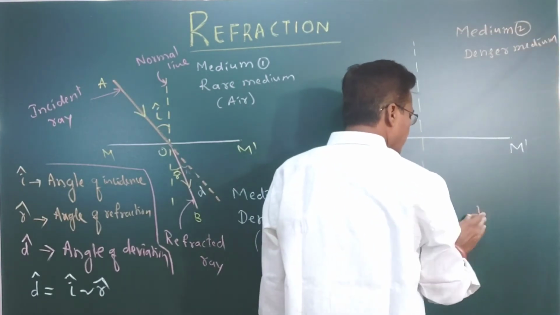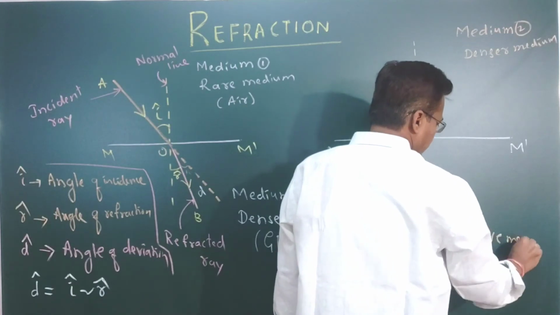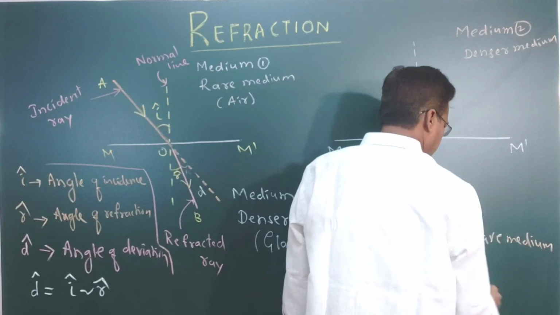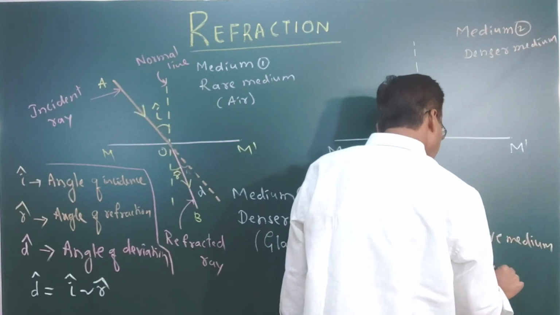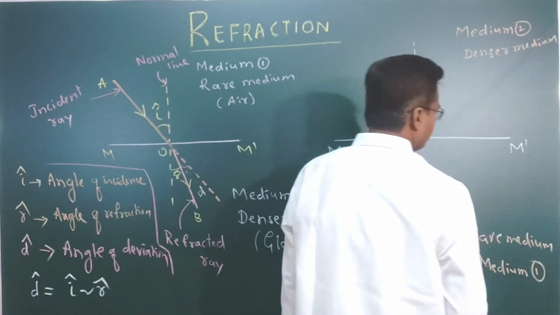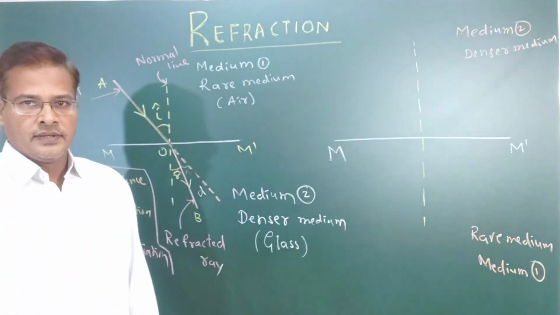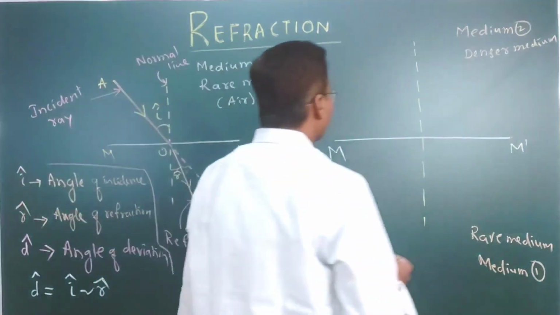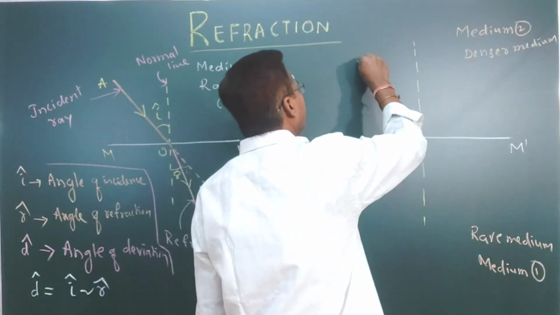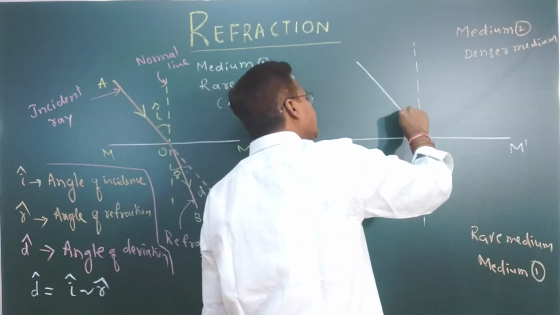This is the rarer medium, also known as medium 1. Followed? So now, when a ray travels from the second medium to the first medium, this is the incident ray.